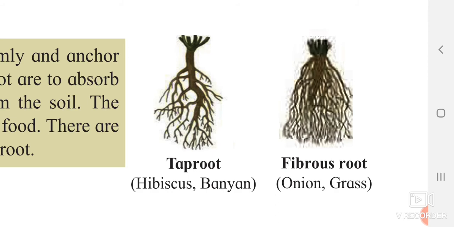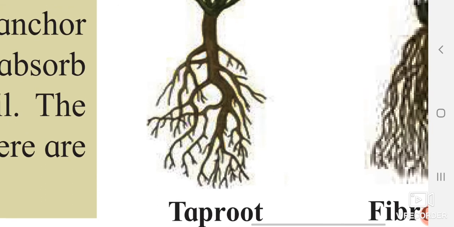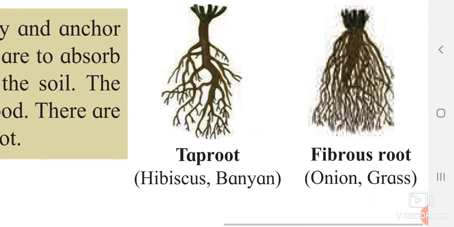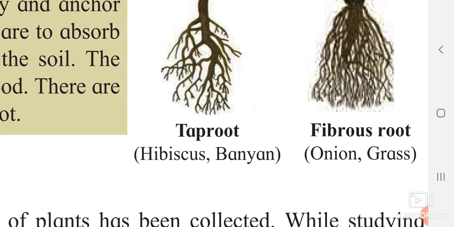And tap root, which are generally classified. See, you can see the main part, that is the primary root. And there are few branches for it, and again that branches are again divided into sub branches. So such type of roots are said to be as tap roots. Okay, tap roots are going deep into the soil, and banyan tree, hibiscus tree, which is very strong, they are consisting of these tap roots.